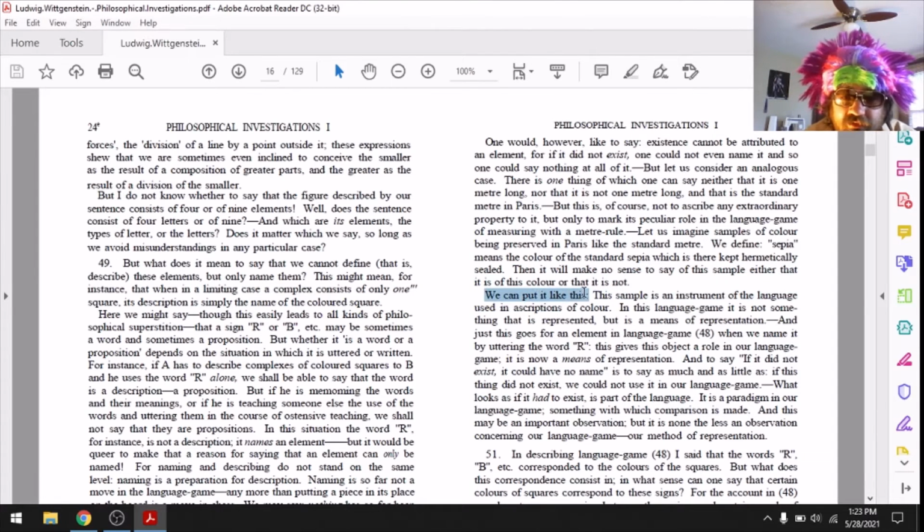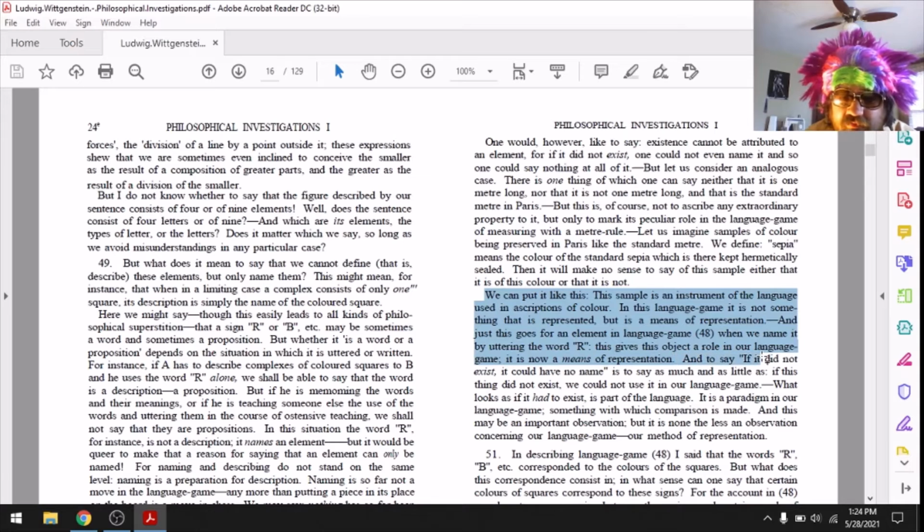We can put it like this. This sample is an instrument of the language used in descriptions of color. In this language game, it is not something that is represented, but it is a means of representation. And just as this goes for an element in a language game, from section 48, when we name it by uttering the word R, this gives this object a role in our language game. It is now a means of representation.